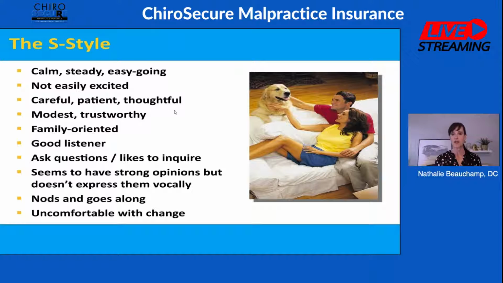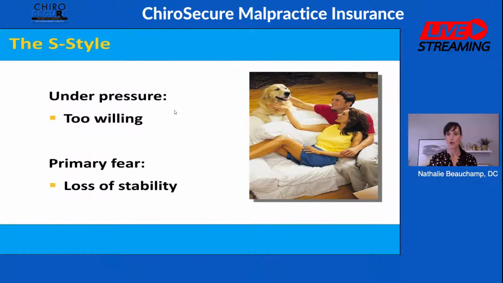They seem to have strong opinions, but don't really express them. They nod and go along, and are uncomfortable with change. And I find that personally, these people can make a really good front desk if they have other components of the I and the C, which we're going to go over shortly.